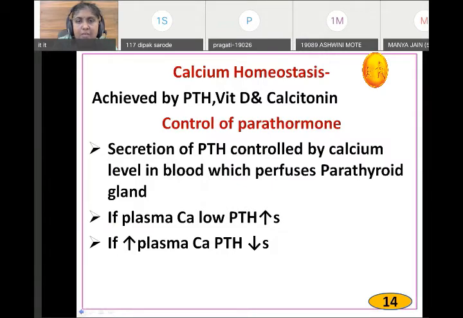Control of parathormone: secretion of parathormone is controlled by the calcium level in the blood, which is sensed by the parathyroid gland. If plasma calcium is low, parathormone increases. If plasma calcium increases, parathormone decreases.